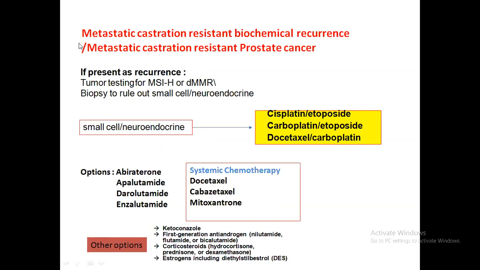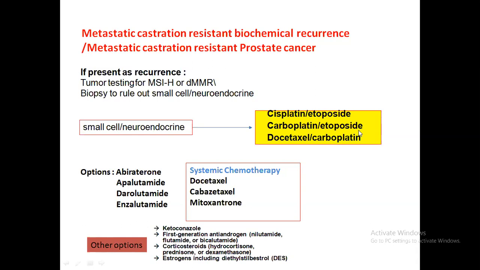When the patient presents with metastatic castrate-resistant biochemical recurrence, in those cases you must go for tumor testing for MSI-H or dMMR, that is, whether microsatellite instability is present or not. For that, you must go for a biopsy. It is seen that in metastatic castrate-resistant disease, a lot of patients will ultimately land up with a small cell or neuroendocrine tumor. In those cases, you might go for chemotherapy with cisplatin-etoposide based.